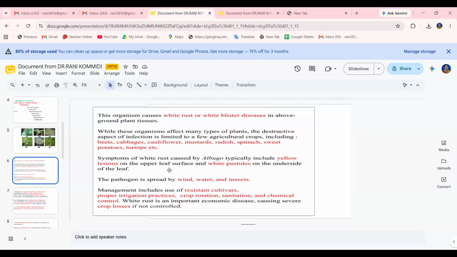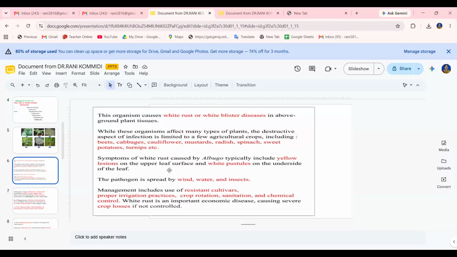For example, in Albugo ipomoeae-panduratae. In some species, the special thing is that gall formation is also observed in the infected part, and it looks like a bulbil structure. Gall formation may also result in certain cases, especially in the Albugo ipomoeae-panduratae species. In which plant? Ipomoea batatas. On the Ipomoea species, we see gall formation.